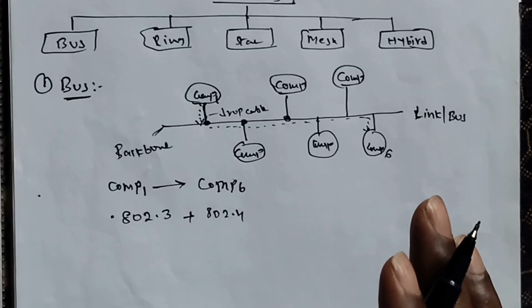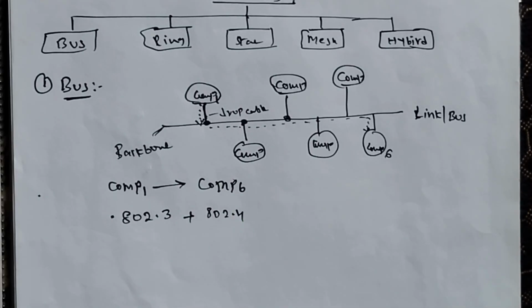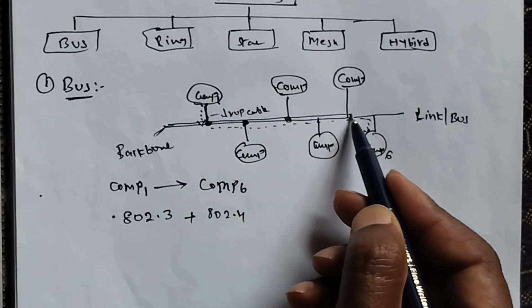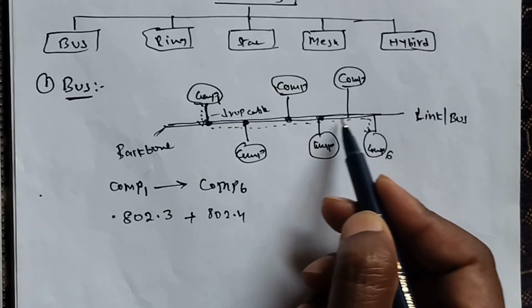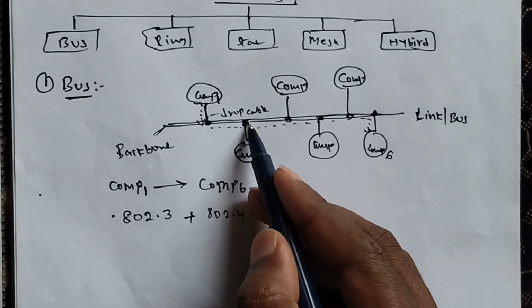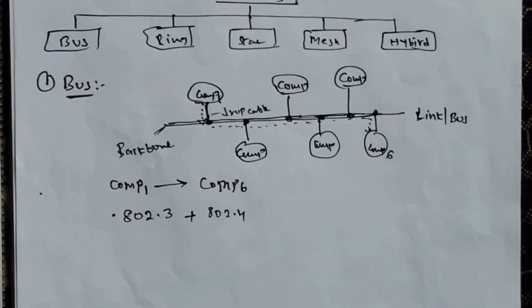When you want to send data from one place to another in bus topology, a single wire is connected to all the computers. Through the single backbone wire, the data is passed from sender to receiver. All the computers share a single physical medium, called the backbone of the network, link, or bus. And what are the advantages?